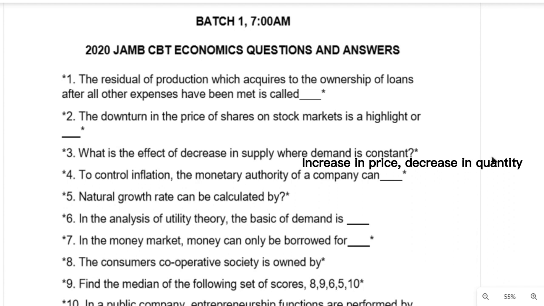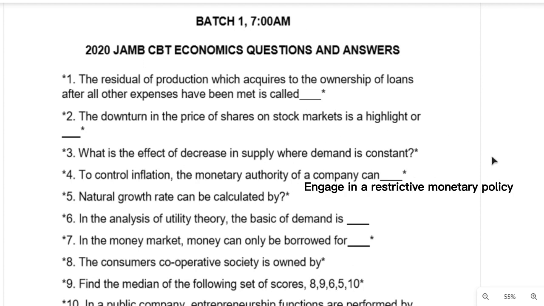There will also be a decrease in quantity. Question 4. To control inflation, the monetary authority of a country can do one thing, and that is engage in a restrictive monetary policy.